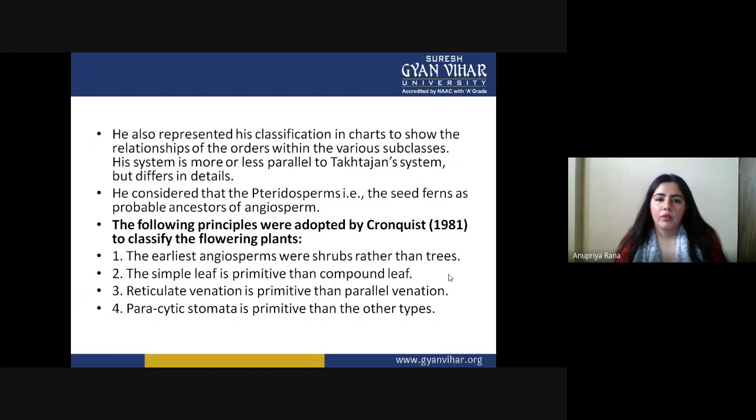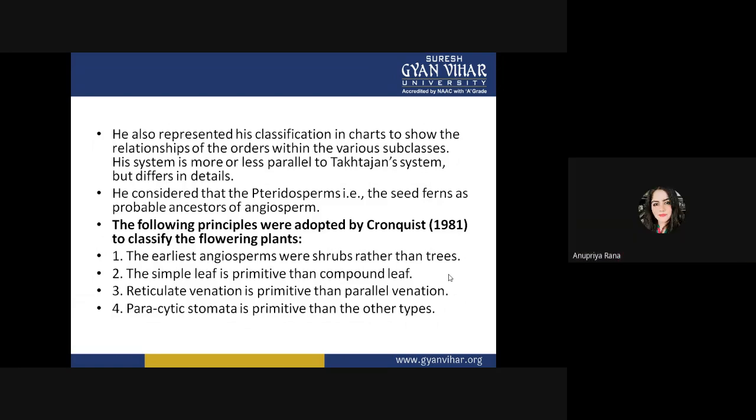Now we are going to see the following principles that were adopted by Cronquist for classifying the flowering plants. The very first principle: the earliest angiosperms were shrubs rather than trees. So he tells us that the very primitive kinds of angiosperms, most of them, were shrubs. They were not trees. They were not big trees.